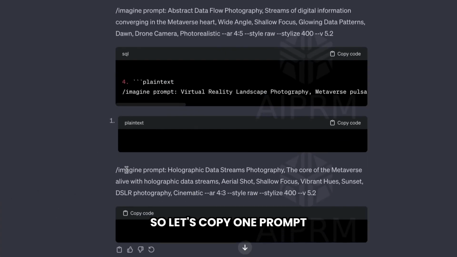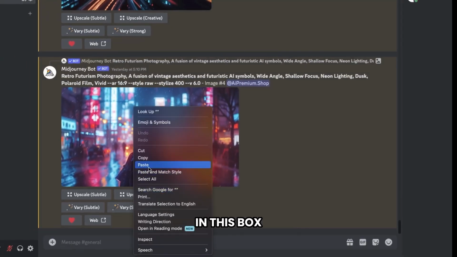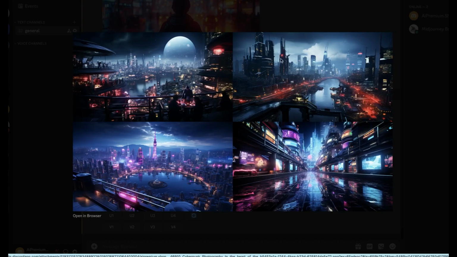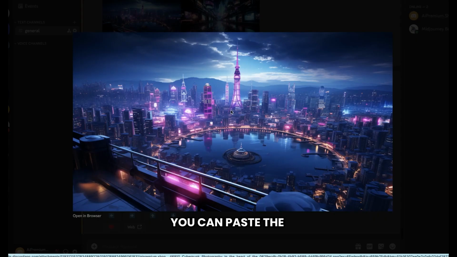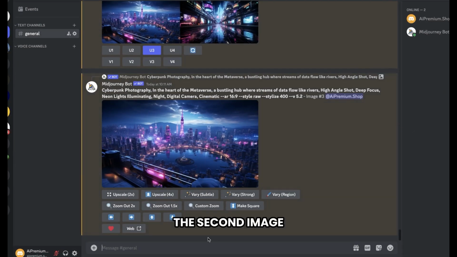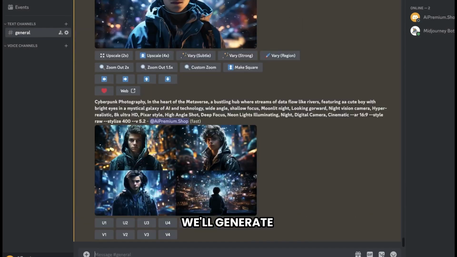So let's copy one prompt from here and paste it here in this box, and then hit enter. As you can see, it has generated our first image. In the same way, you can paste the remaining prompts and get all images. Let's generate the second image for our next scene. You can see that we've got a character's face in this image. Similarly, we'll generate other images.